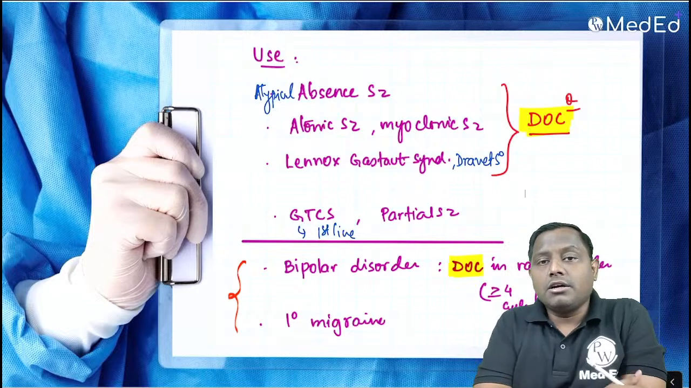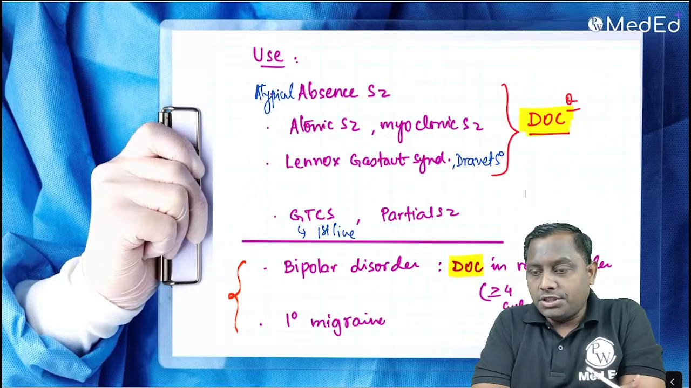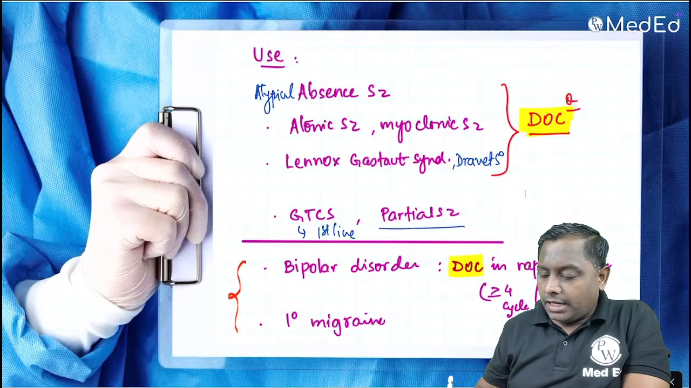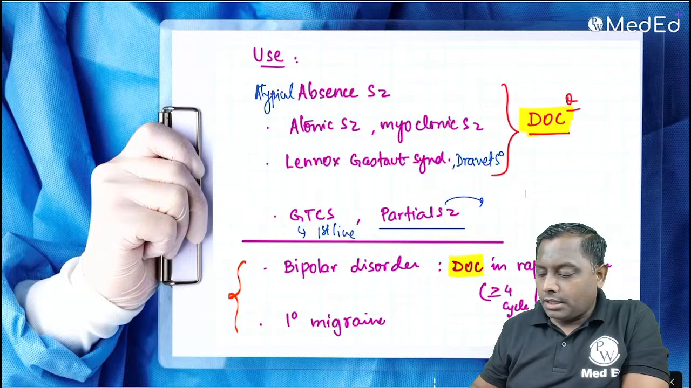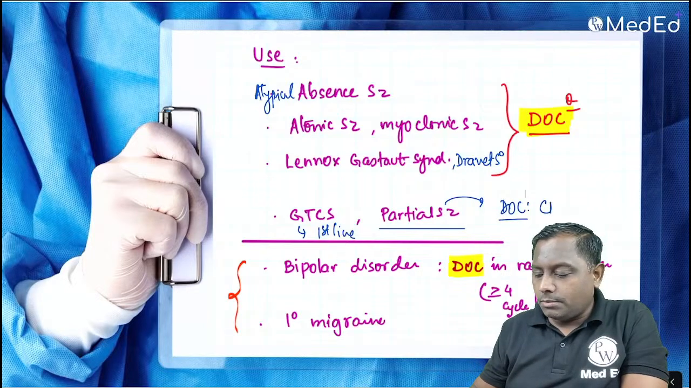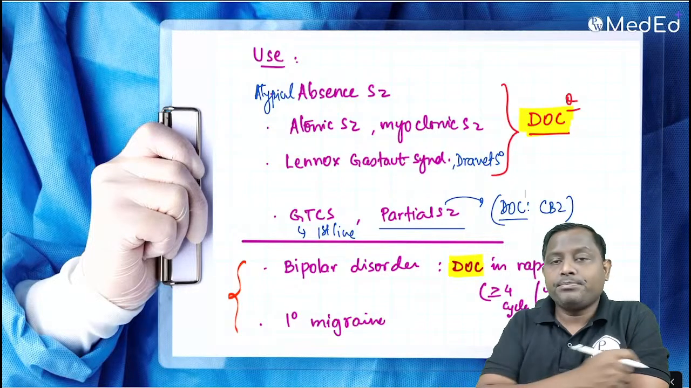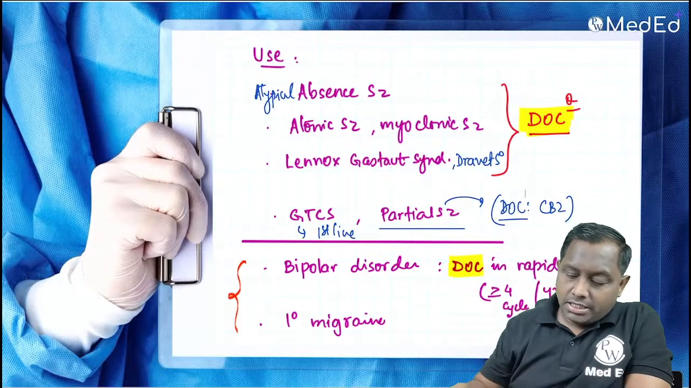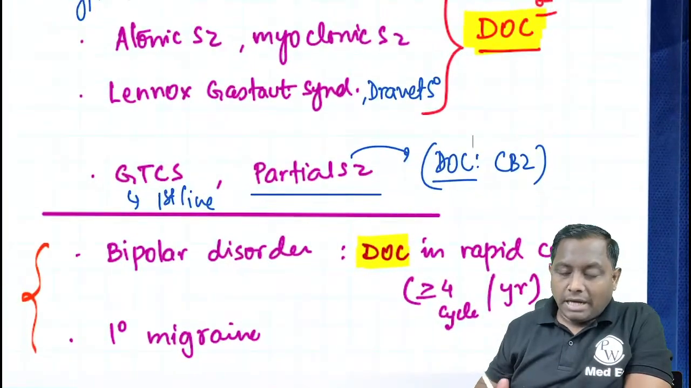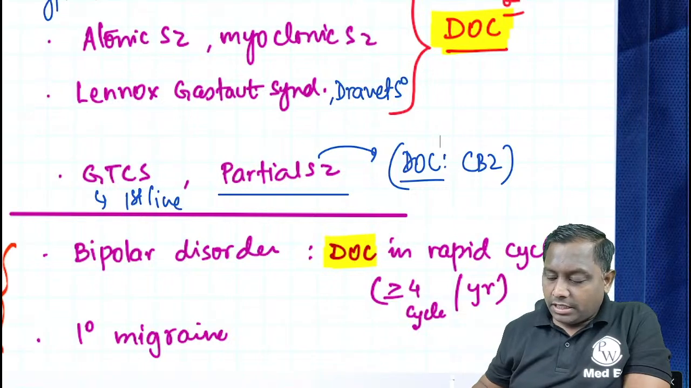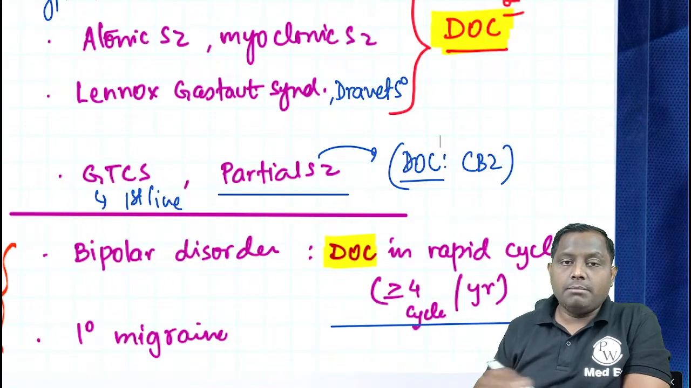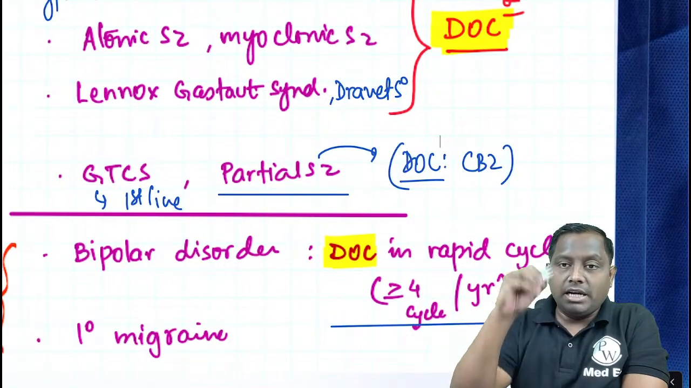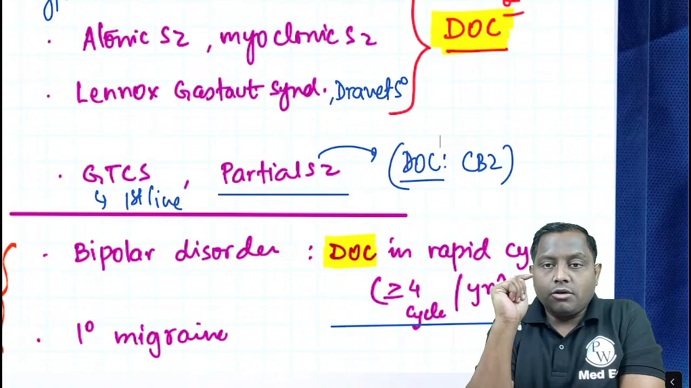The current drug of choice for GTCS that we prefer is lamotrigine. For partial seizure, the current drug of choice is going to be carbamazepine. That is an additional point. Not only in epilepsy, but they can also be utilized in other conditions like bipolar disorder. As a matter of fact, they are the drug of choice in rapid cycler bipolar disorder, where a patient has mania and depression four or more cycles in a year.